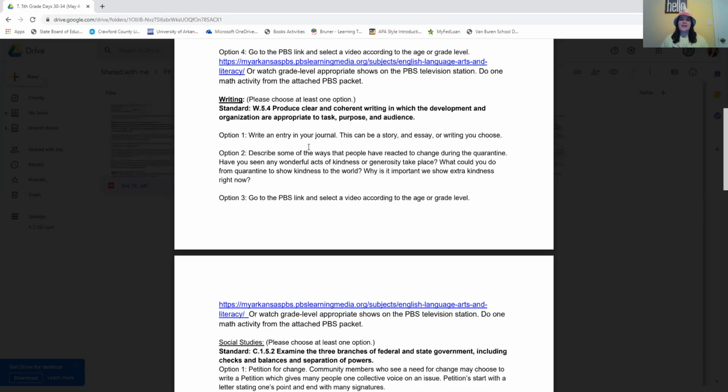Option 2 says, describe some of the ways that people have reacted to change during the quarantine. So you're just going to get a piece of paper, and on this piece of paper, you're just going to write about some of the different ways people have reacted to change during the quarantine. How do they feel about how things have changed during quarantine? Have you seen any wonderful acts of kindness or generosity take place? So have you seen any acts of kindness take place? What could you do from quarantine to show kindness to the world? So what's something kind that you can do for other people even though we're in quarantine?